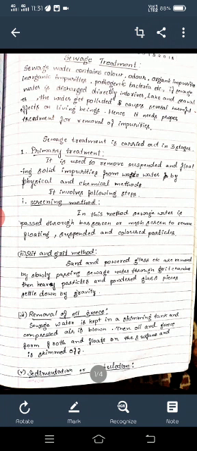In the previous class, we discussed the problems related to the COD experiment. I explained three types of problems related to the COD experiment. That problematic part is very important for the point of examination. Today we go for the next topic, that is sewage treatment.